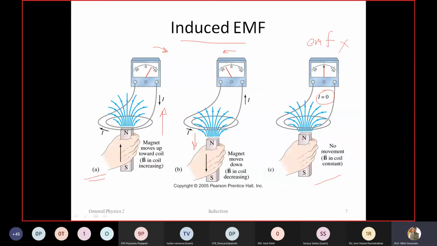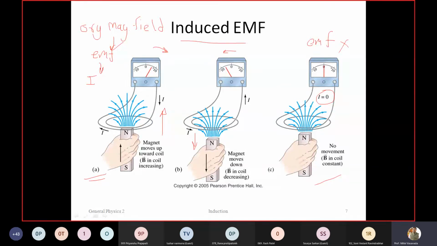So first, if we mention here, you will have the original magnetic field. From the original magnetic field, what will you have? You will have induced EMF. And as the circuit is closed, as per Faraday's law, you will have induced current. That current is flowing, and it is indicated by the deflection of the galvanometer. So from the original magnetic field you will have EMF, and from that EMF you will have the current.